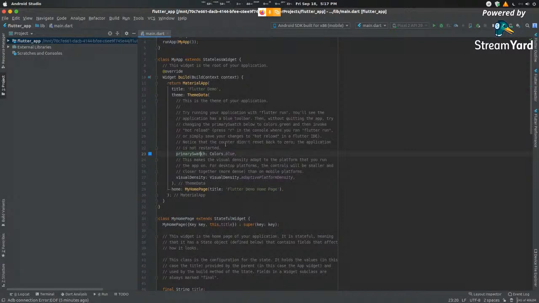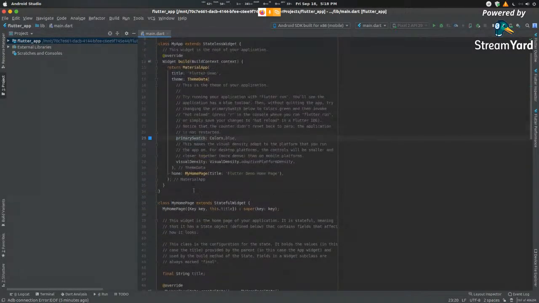The visual density again comes back into play for multiple devices. So whether you're building for web or mobiles or tablets, whatever be the case, you define your visual density. That is the density of the pixels that are rendered. Coming back down, we have the home page. Now, if you've run the base Flutter app, you would have seen that it has a counter.